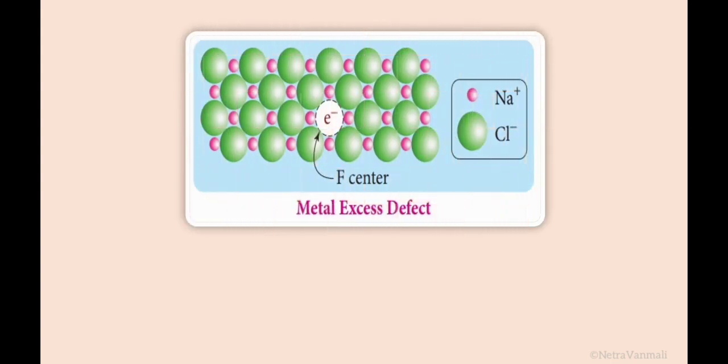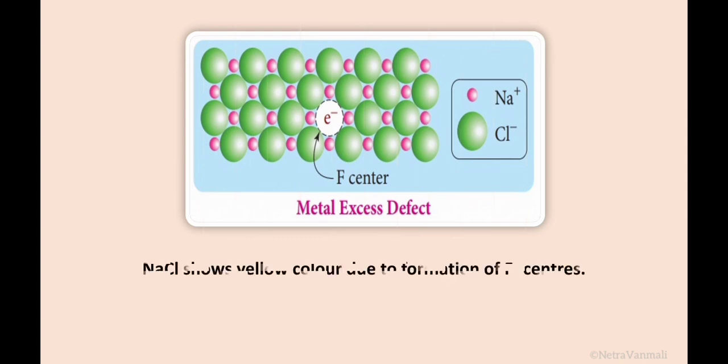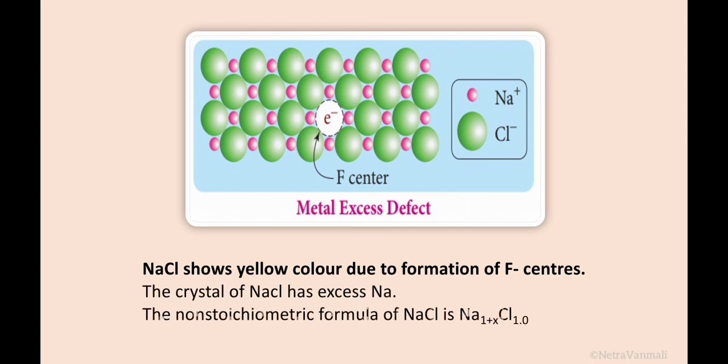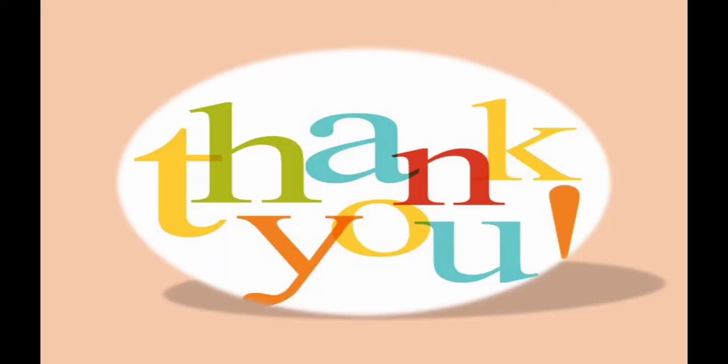This is the diagram of NaCl showing the formation of F center, and due to the formation of F center, NaCl shows yellow color. The crystal of NaCl has excess Na. The non-stoichiometric formula of NaCl is Na1+xCl1.0. So with this we have finished the classification of all the types of point defect. Thank you.